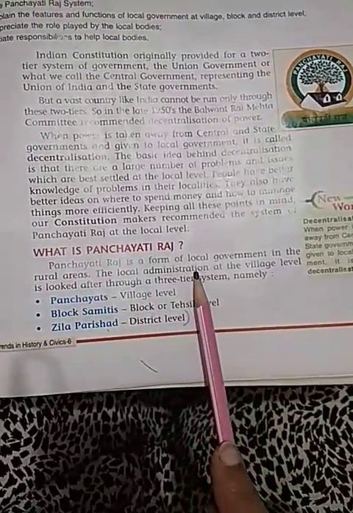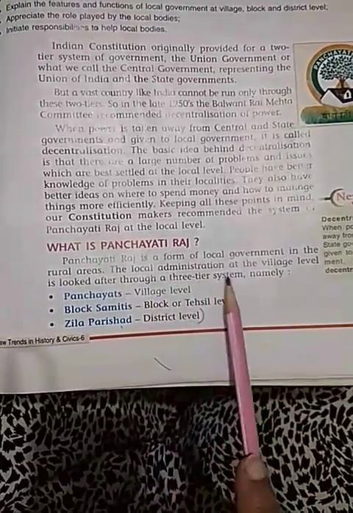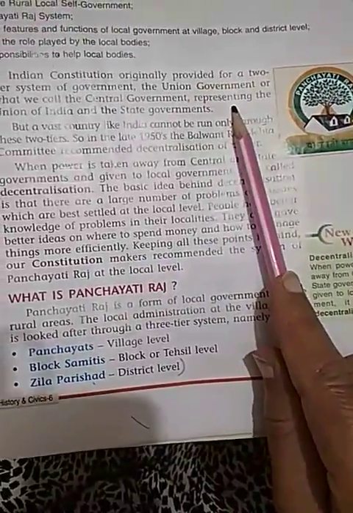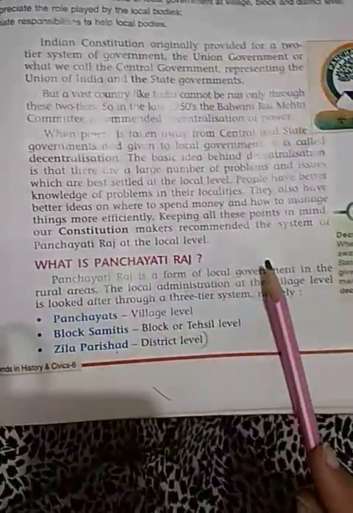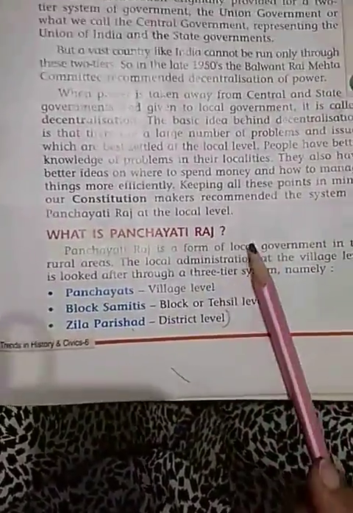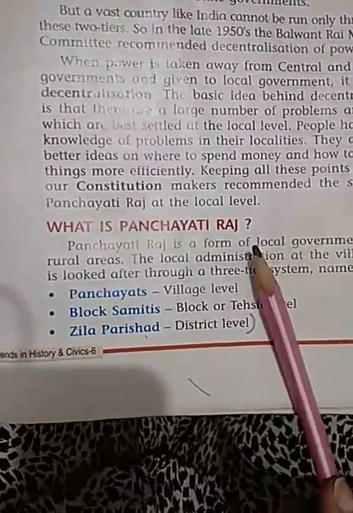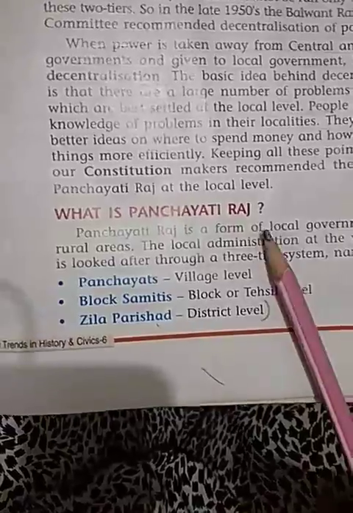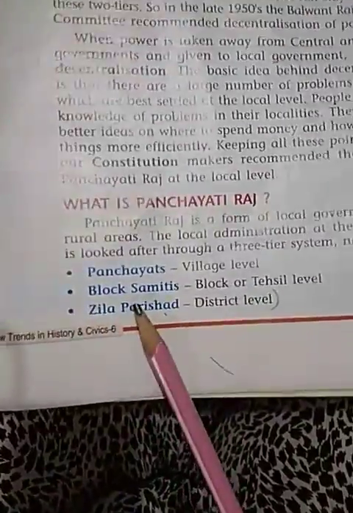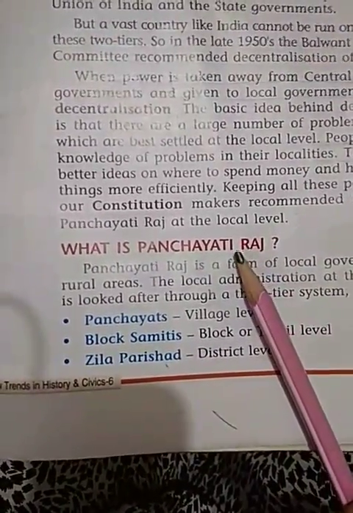The local administration at the village level is looked after through a three-tier system. In the beginning we had a two-tier system only, then we added local self-government as the third tier, and under that, rural local self-government is further divided into three tiers. So don't be confused: here we are talking about the three tiers of Panchayati Raj in rural areas.